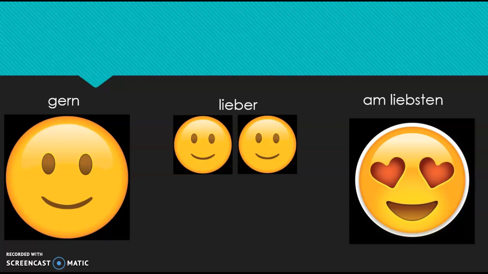But again, am liebsten should just be tacked on to the end of your subject and your verb, which are always together. So if we took our ich tanze sentence that we've been working with, ich tanze gern, I dance gladly, ich tanze lieber, I prefer to dance, ich tanze am liebsten, I like to dance the most, okay? But again, our base sentence is ich tanze, and we just tack all of these on.